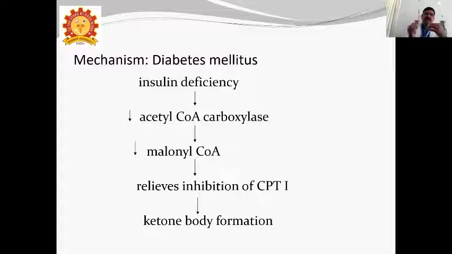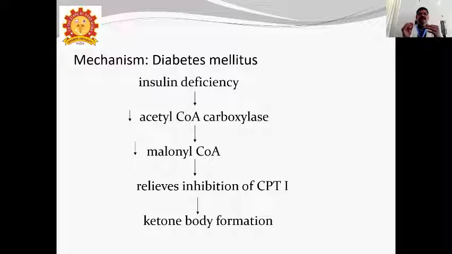So diabetes mellitus means mainly hyperglycemia, more glucose in the blood than the normal level. That is hyperglycemia. And insulin deficiency: this is 2, one is insulin resistance and the other is insulin deficiency due to less production of insulin from the pancreas.